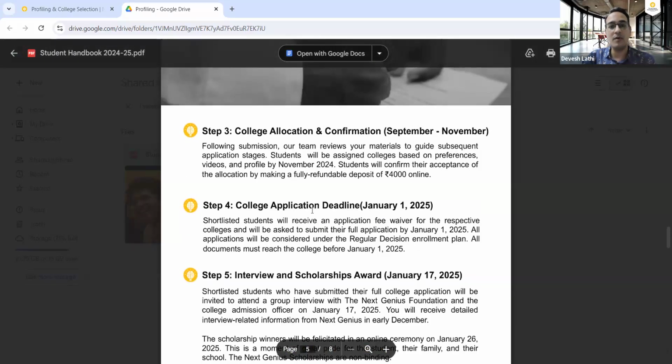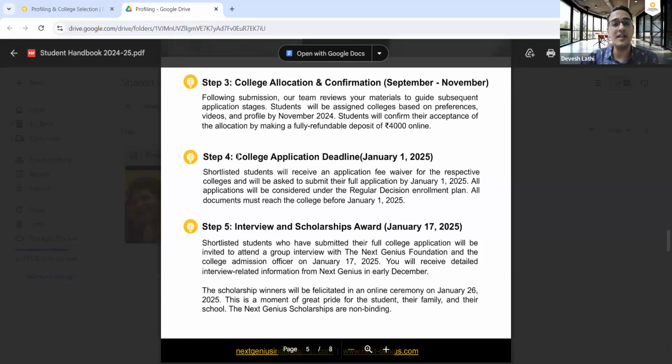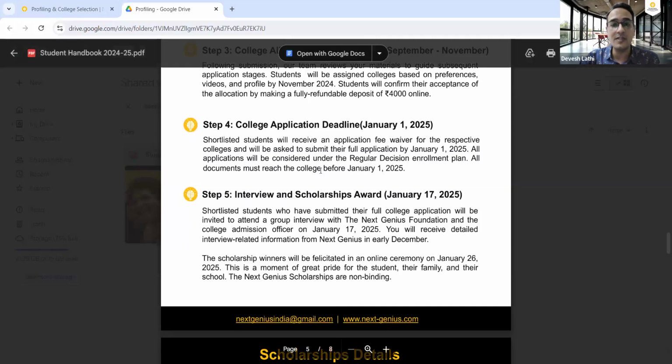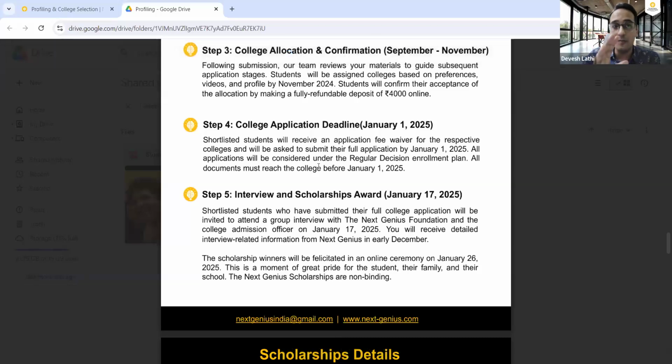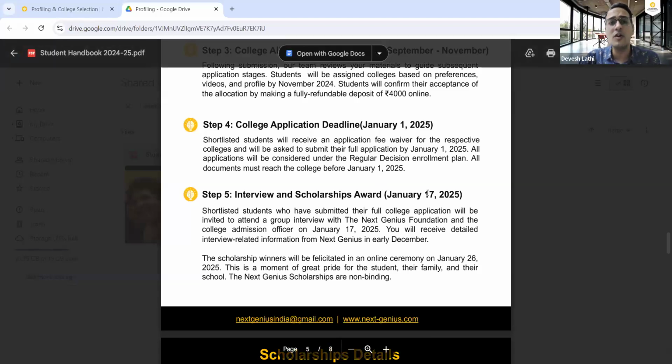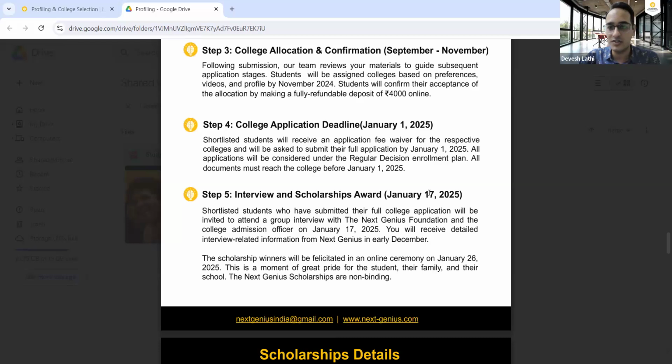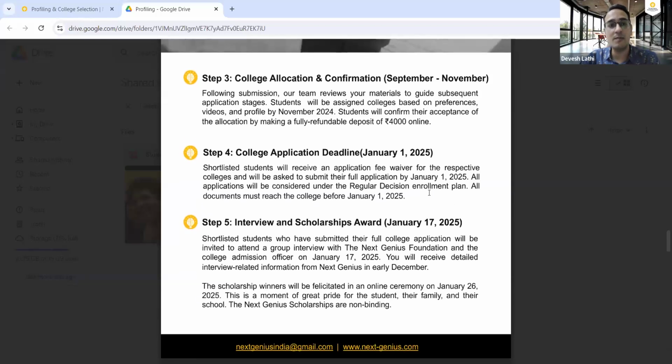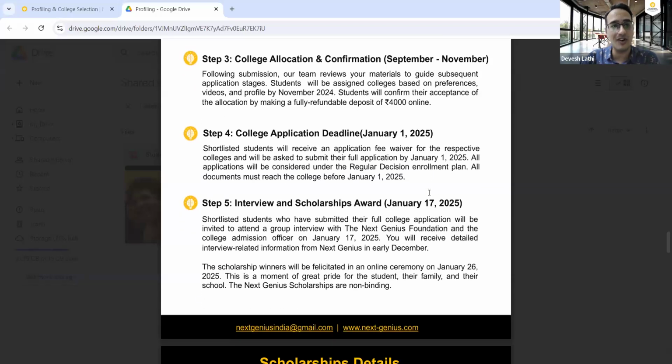Once you submit that refundable deposit, we send you information about the college application deadline. We send you information about what forms or documents you need to submit to the college to complete your college application by January 1. After the application submission is done, you finally need to participate in the scholarship interview, which will happen on January 18th, actually, and not January 17th. We'll update this document shortly. On January 18th, which is a Saturday, you will participate in the Next Genius scholarship interviews, and eventually you will be offered that big scholarship to study in the US.